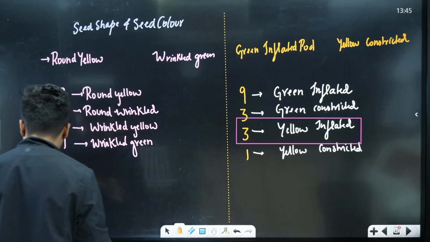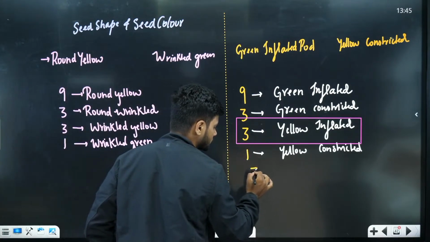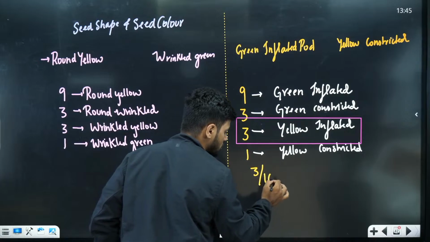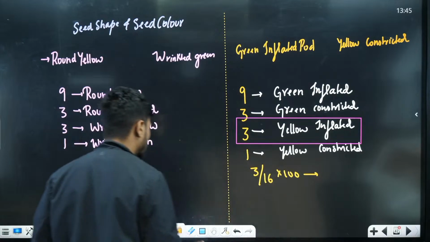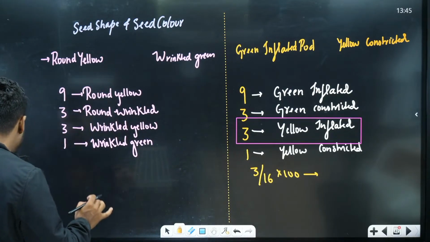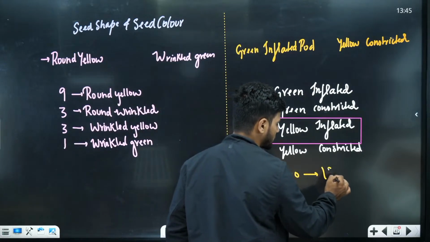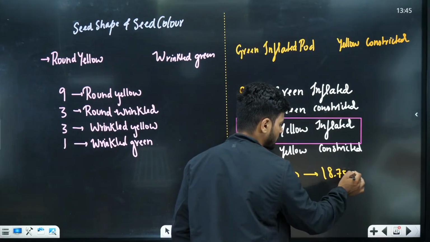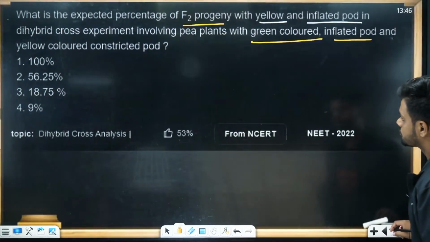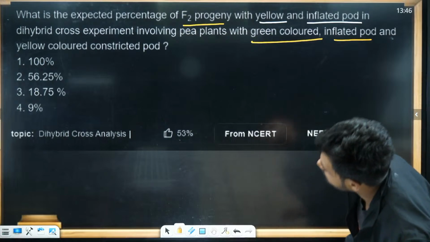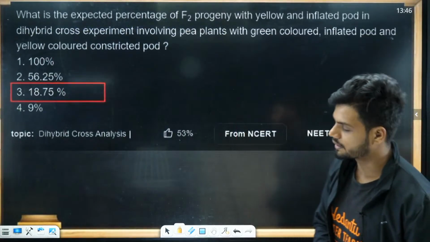Very simple formula to find the progenies. That is number of progenies divided by total progenies into 100. That's all. Do 3 by 16 into 100, which will approximately give you 18.75%. Do we have that option? Yes, option number 3 is the right answer.